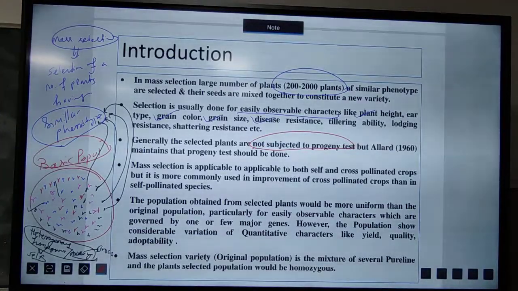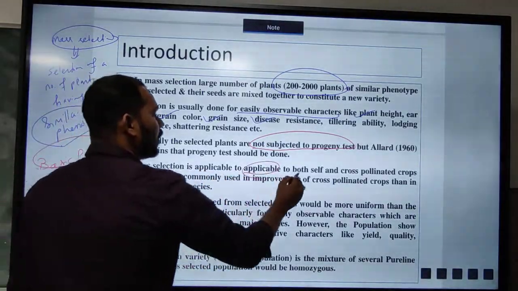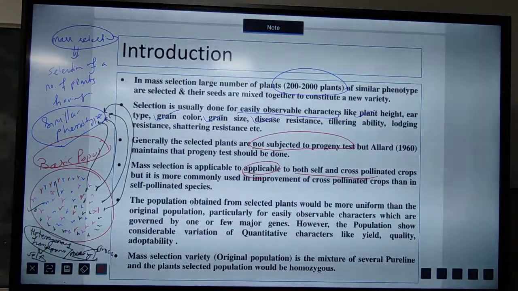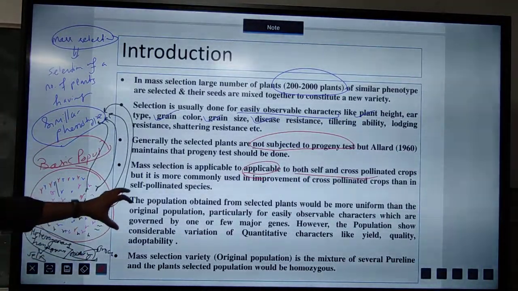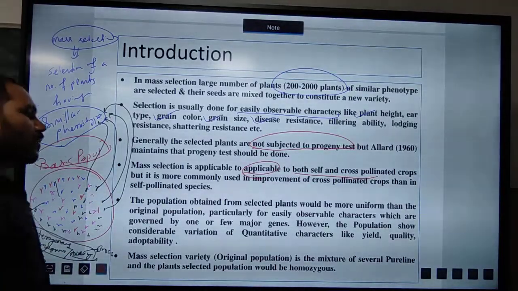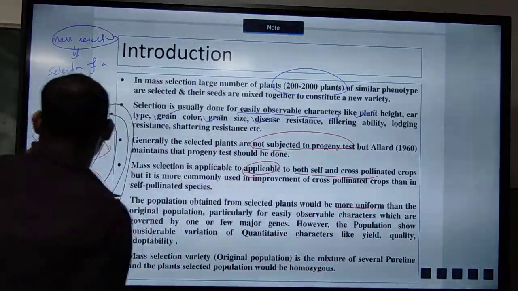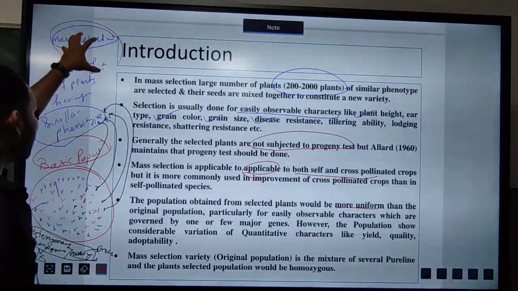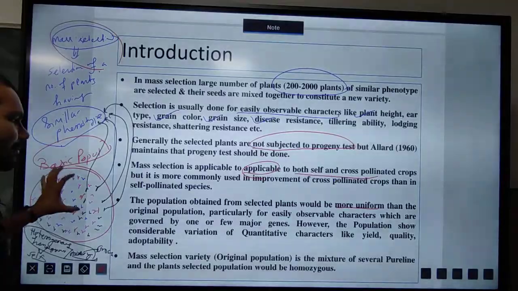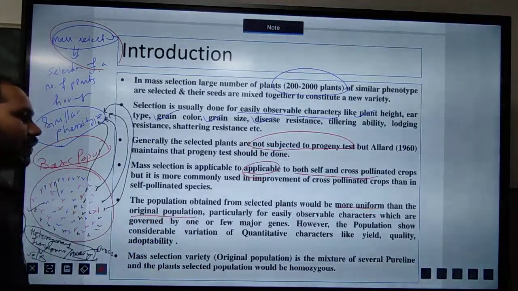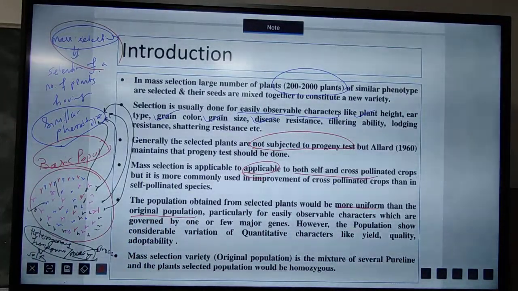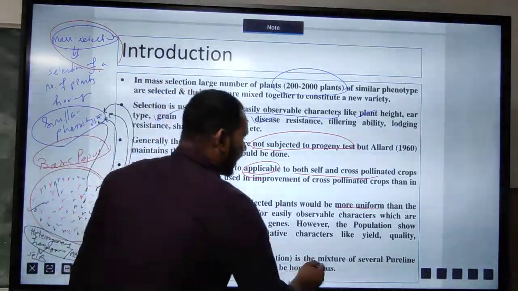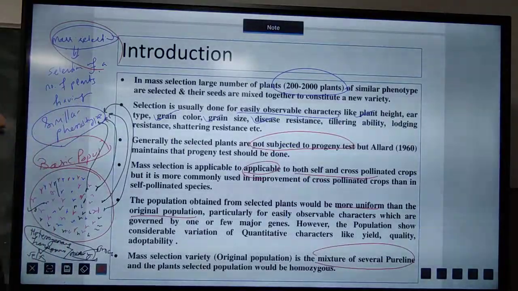Again, it is applicable to both self-pollinated as well as cross-pollinated crops. Again, whatever population is obtained from mass selection will be more uniform as compared to the basic population, or we can say the original population. Okay, so the last one is that a mass selection variety is nothing but a mixture of several pure lines.